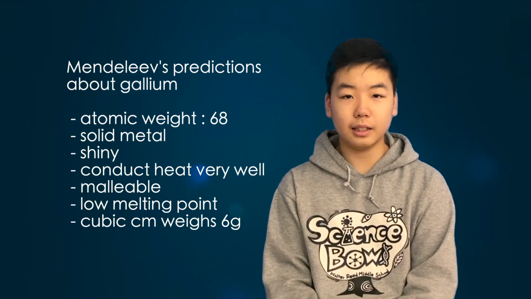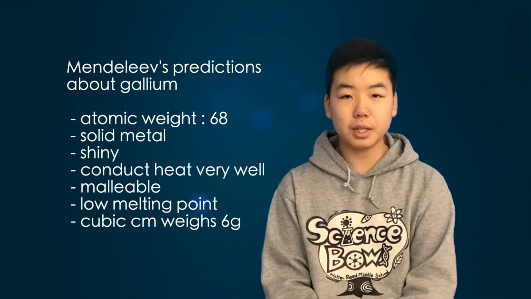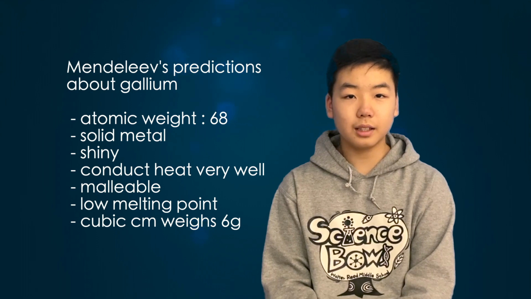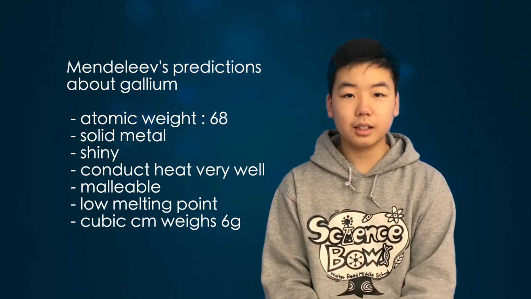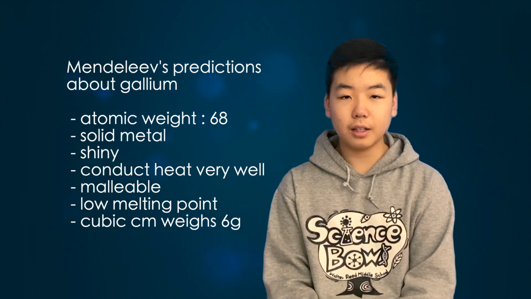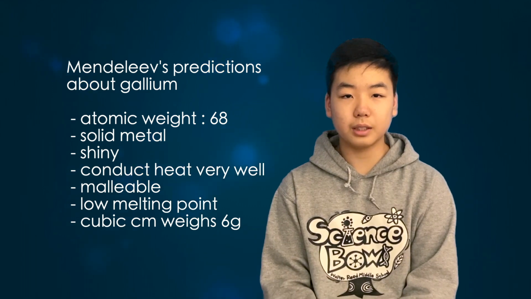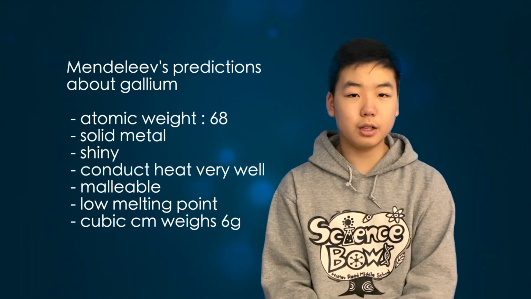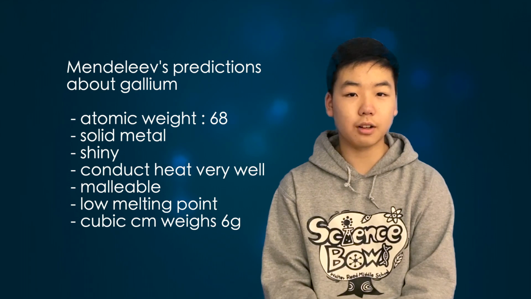He predicted that it would have an atomic weight of 68, be a solid metal at room temperature when completely isolated, and have a shiny surface, conduct heat very well, be malleable, and have a low melting point. He even predicted that a cubic centimeter of it would weigh 6 grams. A few years later, a French guy discovered this element. He named it gallium after Gaul, which was the historical name for France. It was one space below aluminium, so it was Eka aluminium.